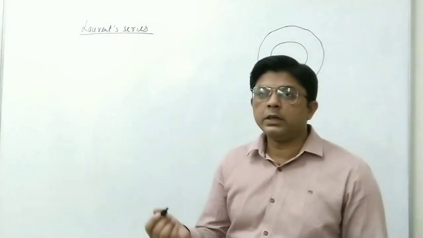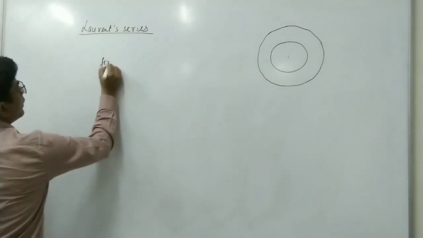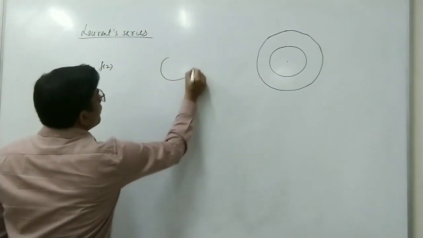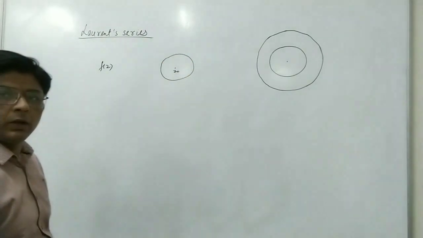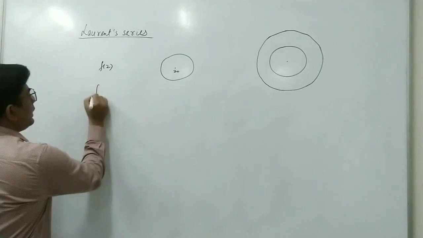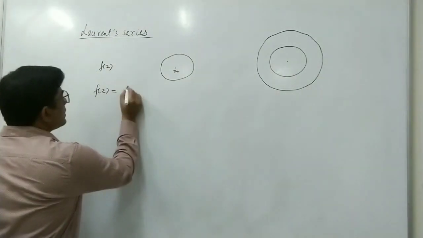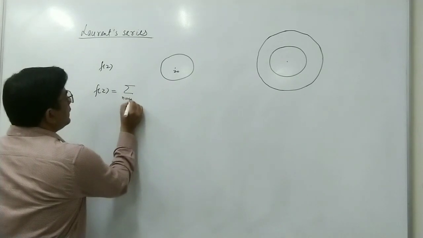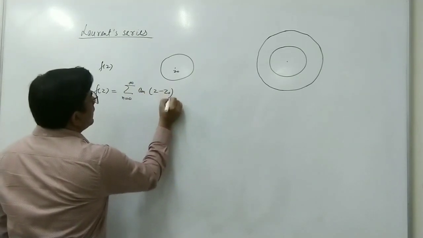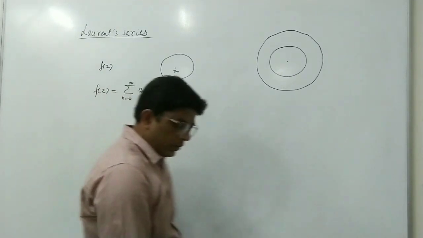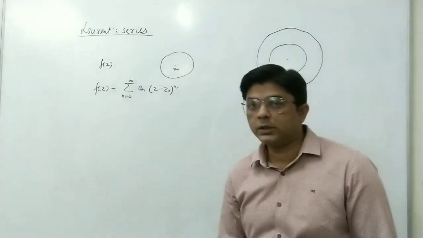Suppose we have a function f(z) which is analytic inside a circle C with center z0, then this f(z) can be expanded in a series like this. We can write summation n equal to 0 to infinity a_n (z minus z0)^n. This series is called Taylor series. We have discussed this in the previous lecture.